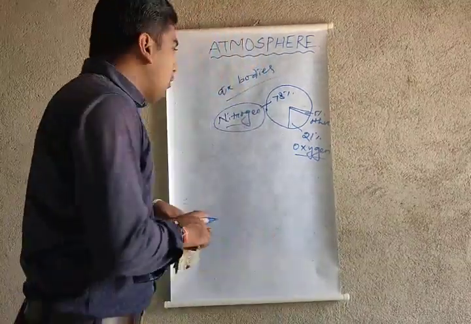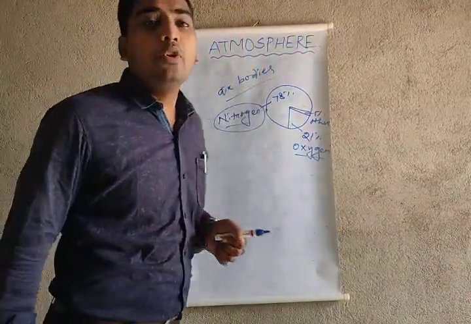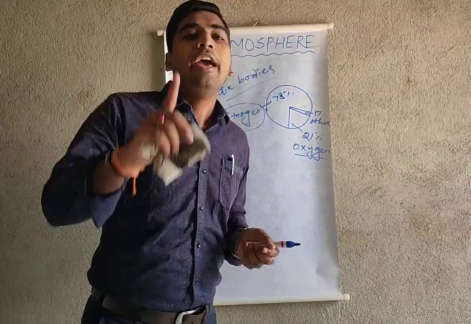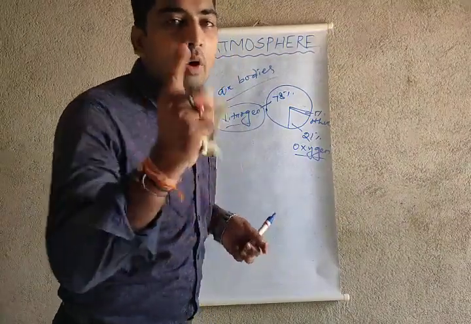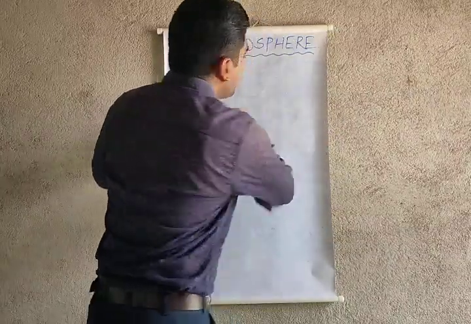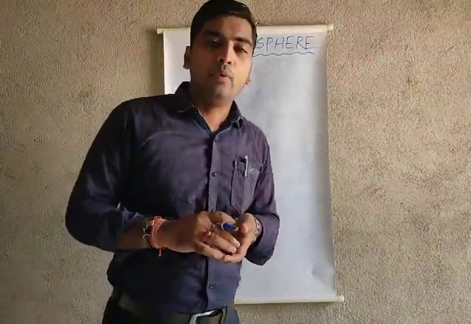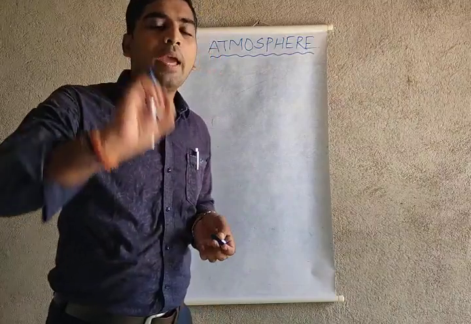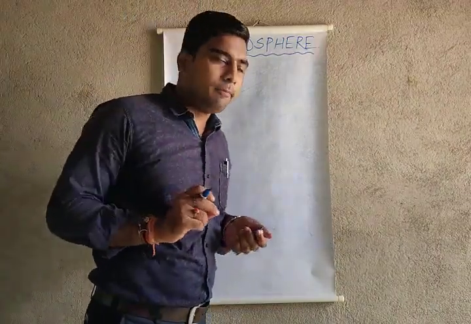Now I wanted to show you the atmosphere body. How many layers does the atmosphere contain? Listen carefully to all the points, and you may note them down.